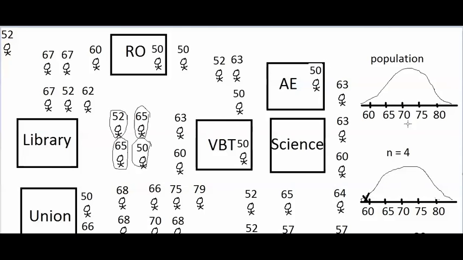So if the population is normal, like it is here, and I'm taking a small sample, then most of the possible samples that are out there will have medium averages.